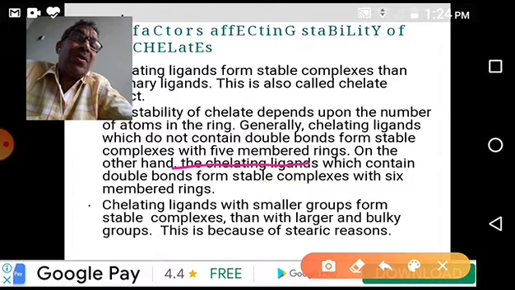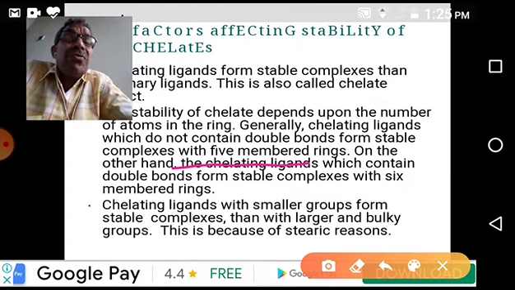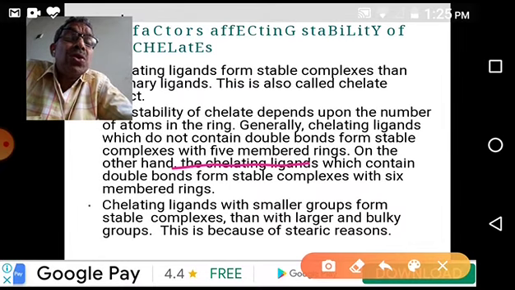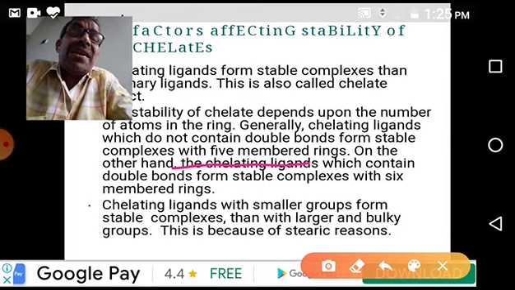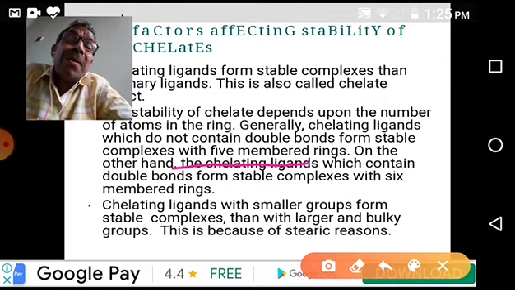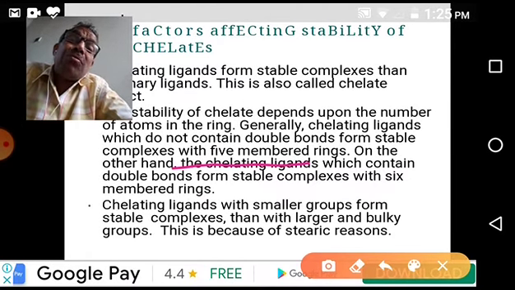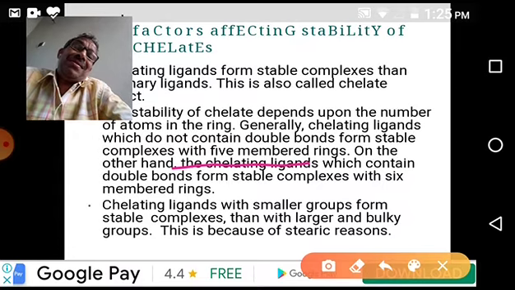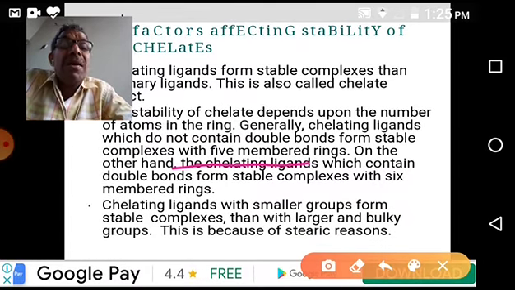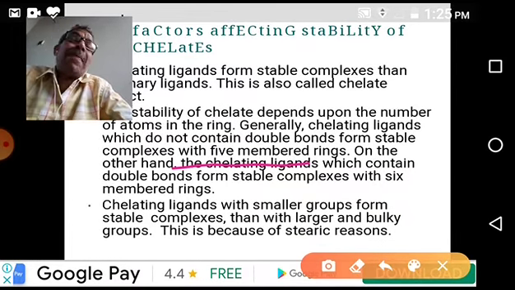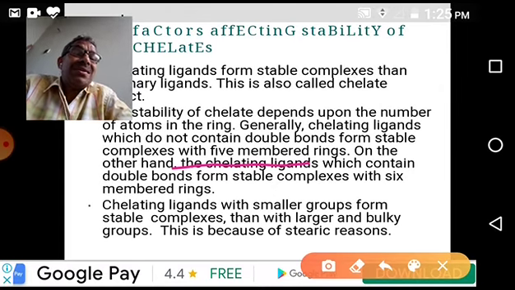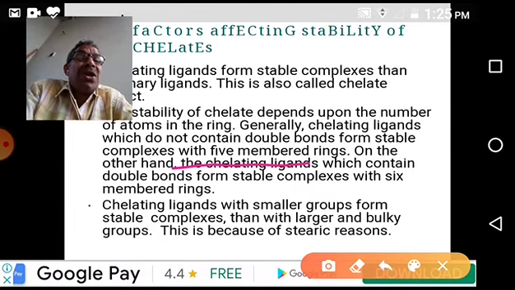One thing, when we compare these two complexes with chelates, rings having six members are more stable than five-membered rings. Five-membered rings are stable when they don't have a pi bond. So this is something about the stability of chelates.